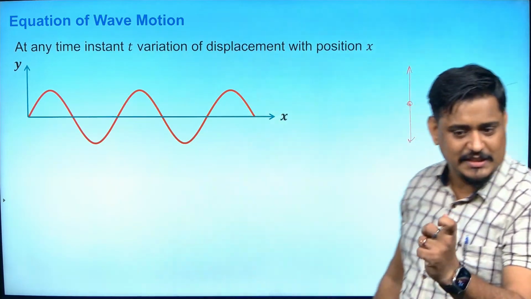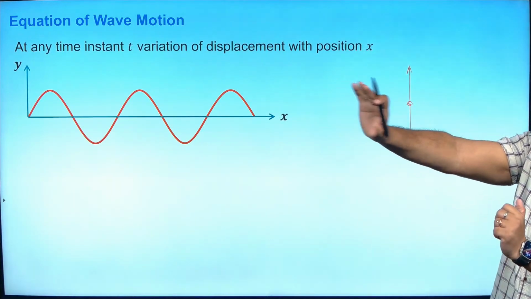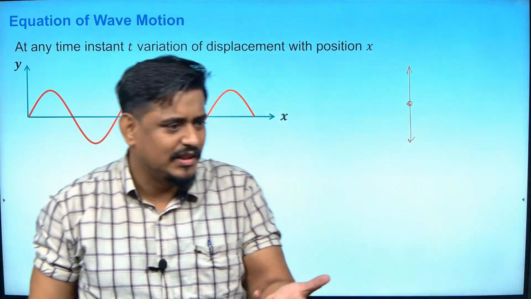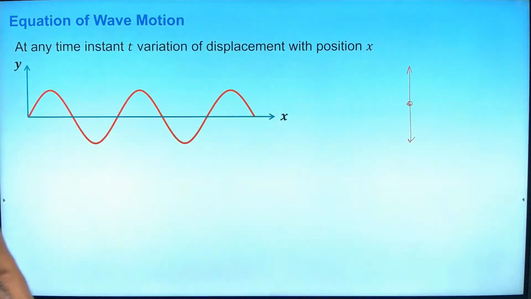How? A stopwatch is there, put 3 seconds. And at 3 seconds, what is the height from the mean position? You can say that is the displacement. Am I right? That is called video recording. It looks like that, isn't it? Looks like something is moving and you're recording. If I just show you, yeah.